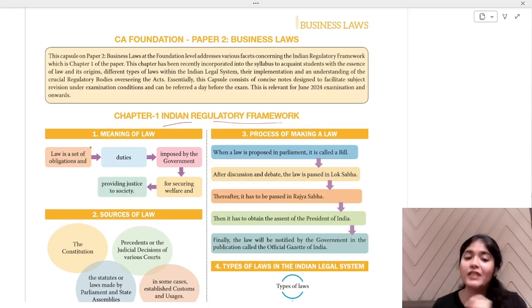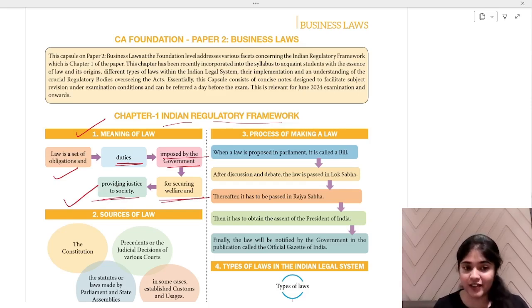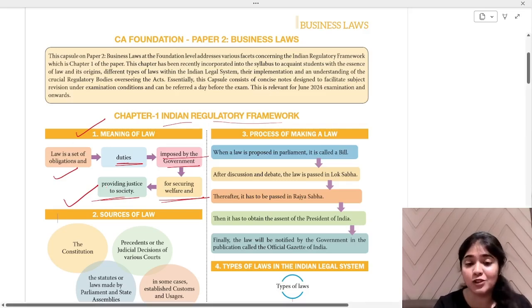Let's quickly start with our chapter's first point, that is meaning of law. Law is a set of obligations and duties. It is imposed by the government for securing welfare and providing justice to the society. So law is a set of obligations and duties imposed by the government for securing welfare and providing justice to the society.